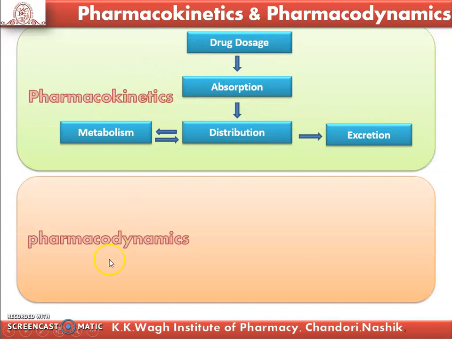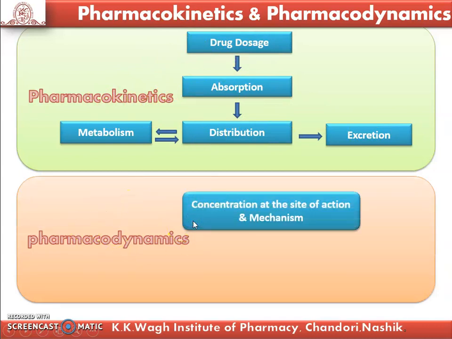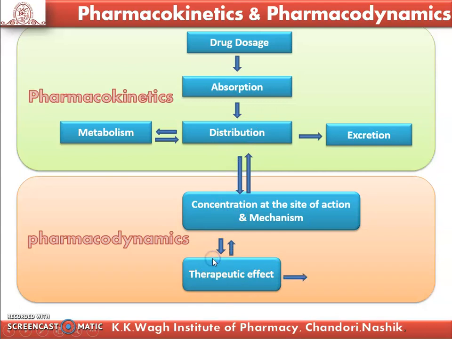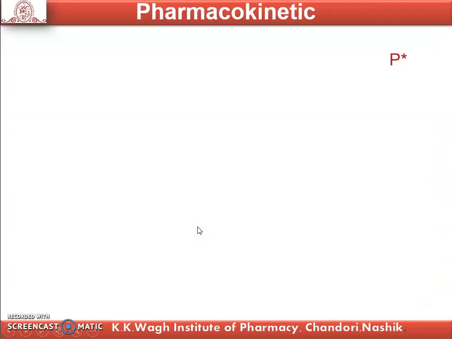Then the next one is pharmacodynamics. In pharmacodynamics, there is a concentration at the site of action and its mechanism is involved, which we get from the distribution and vice versa. From that site of action or mechanism we get the proper therapeutic effect, and from this therapeutic effect we may have some side effects, which may be because of the concentration of drug available at the site.